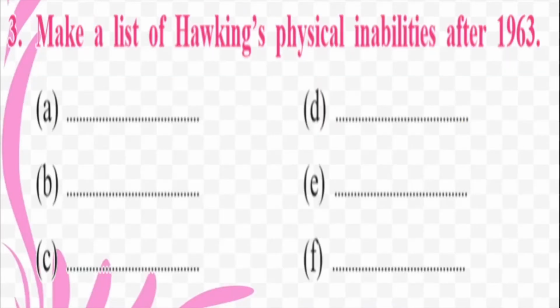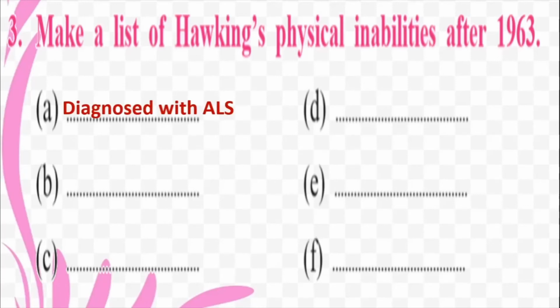After this, let us make a list of Hawking's physical inabilities after 1963. Okay, in 1961, his disability started when he was 21 years old. He started getting problems, and by the year 1969, he was totally on the wheelchair. So what all disabilities and problems were there with his physique? We're supposed to write here. So, come on, let's see whether your answers are matching with mine.